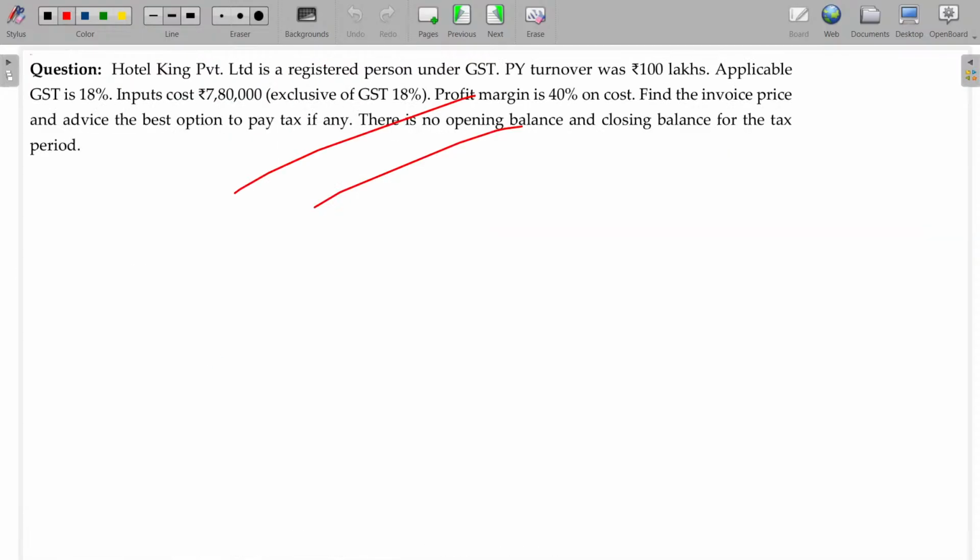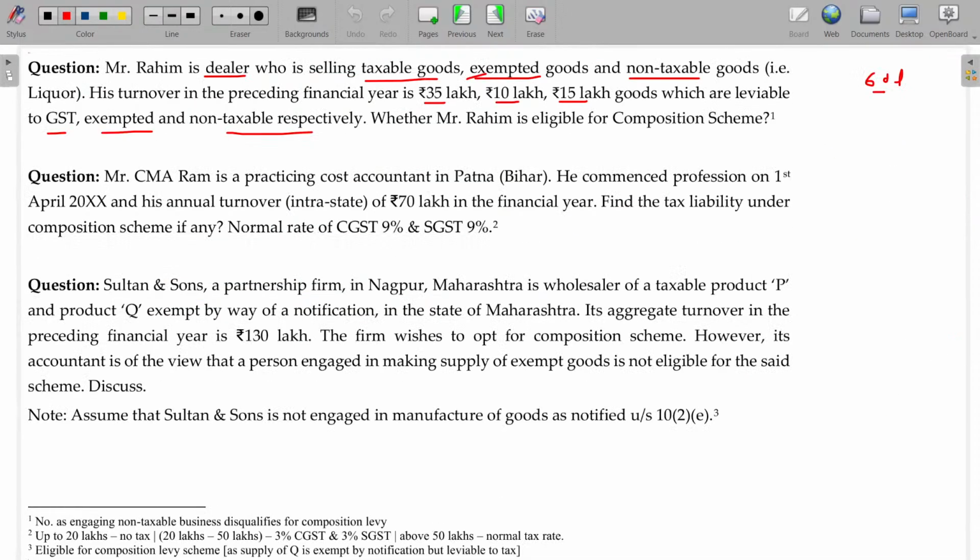In this case, non-taxable goods are also there. What is called non-taxable goods? Alcohol, liquor for human consumption. We never bother about the exempted goods, but we bother about the non-taxable goods. If he is involved in non-taxable goods, automatically he loses this. As he is engaging in non-taxable goods, he is not able to claim the composition levy scheme benefit, because of this reason.